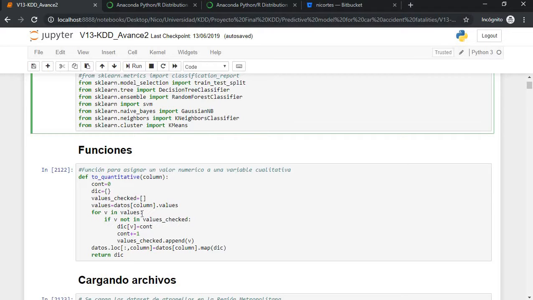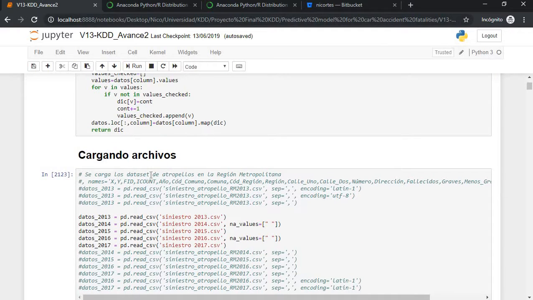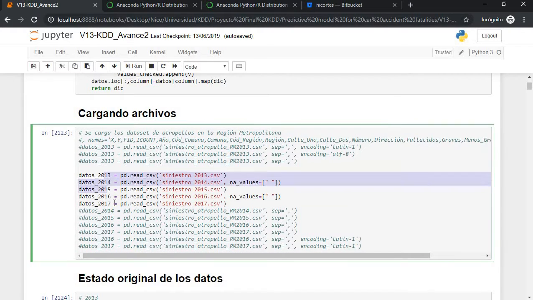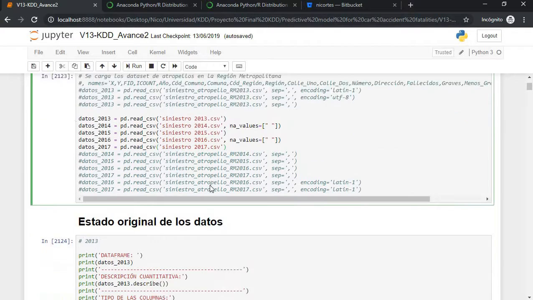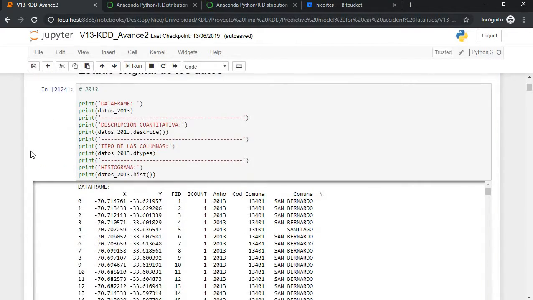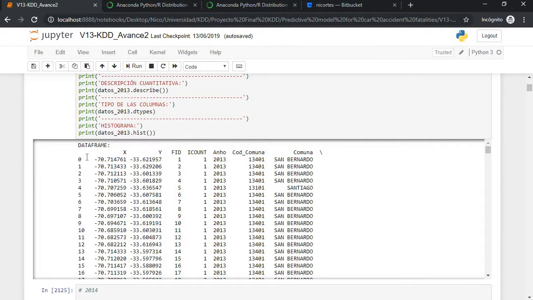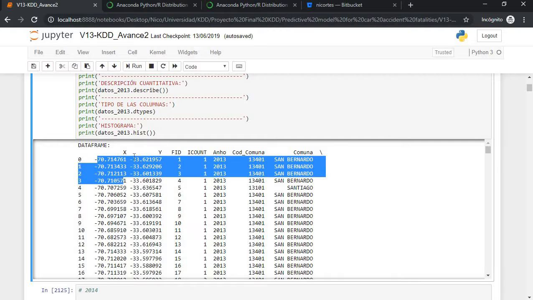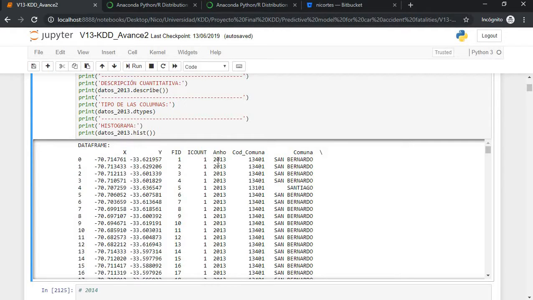This is a function that I created to convert the values that are words into values that are numbers, so the model can work. So here we are loading some files. We have all these data sets that we put into data frames. This is a sample. This is what the data frame looks like. So we have some x coordinates, y coordinates, an ID, a year, etc.